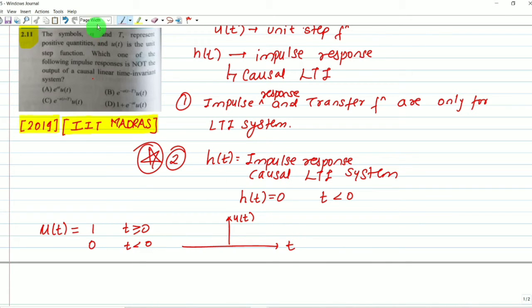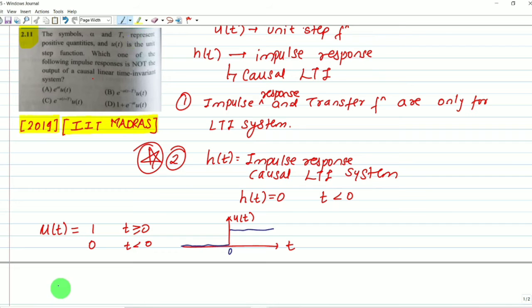Its value is 1 for t greater than or equal to 0 and 0 for t less than 0. This is the graph of u(t). Remember this graph, because most questions are based on it.